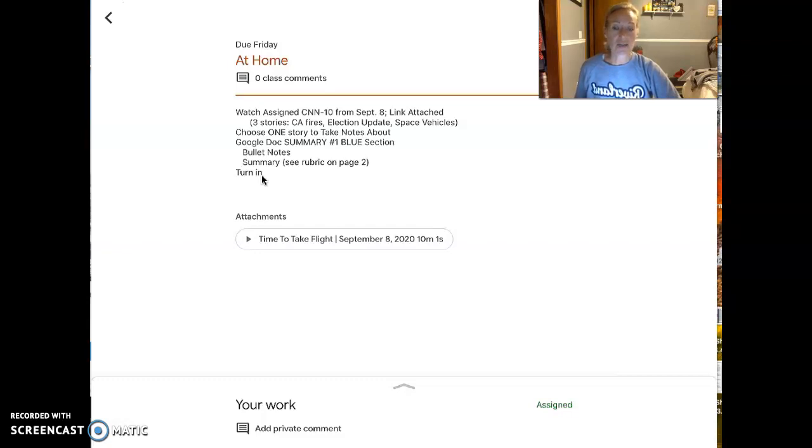When you are done, you will turn this in, and then I will take over editing rights to it, and I will make some comments, and I will return it to you. Because I return it to you does not mean that you need to do anything with it until you are given further instruction. All right, so as you can see, the attachment says Time to Take Flight, September 8th.